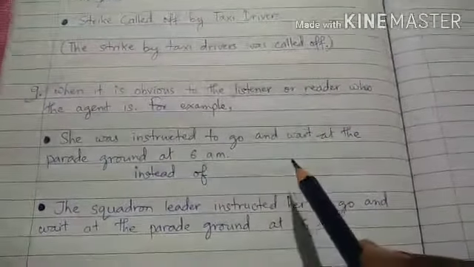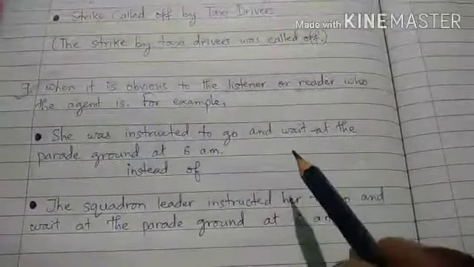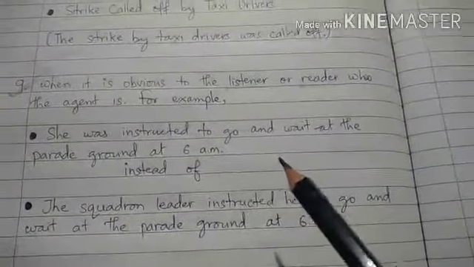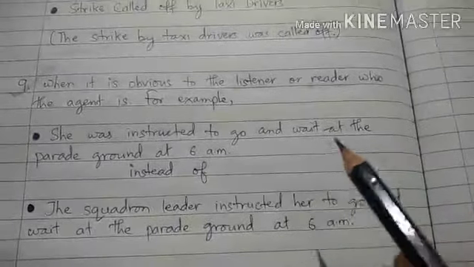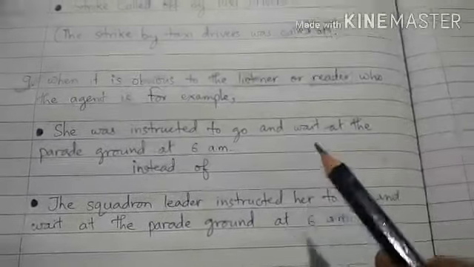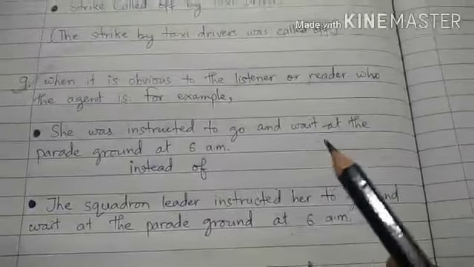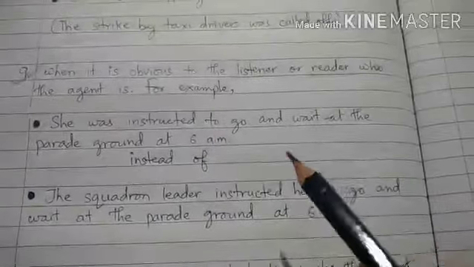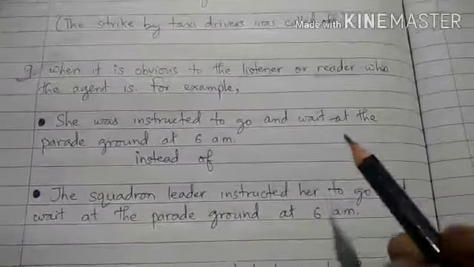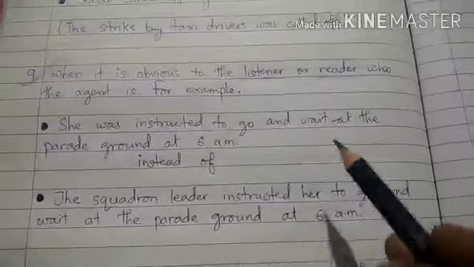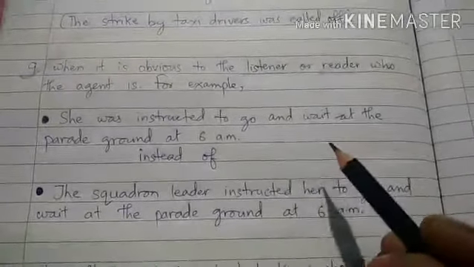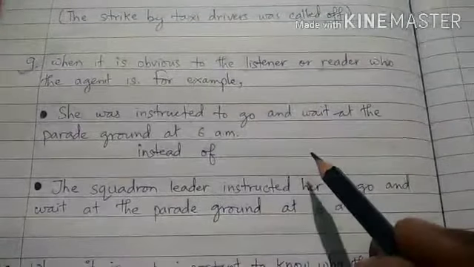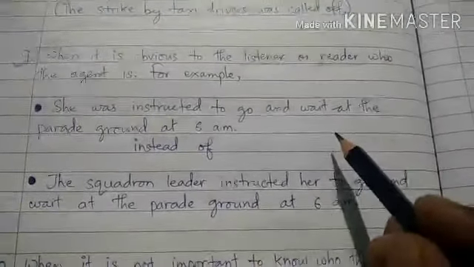We focus only on that person or that agent upon which the event or the action has to be performed, by the noun or pronoun, or by the person or thing by whom the action has to be performed. We focus only upon that, that means the listener or the reader.